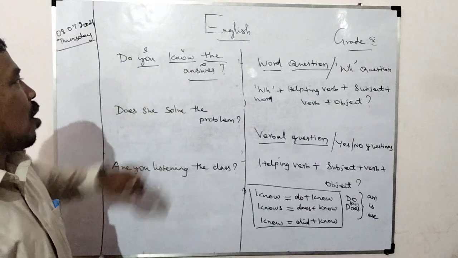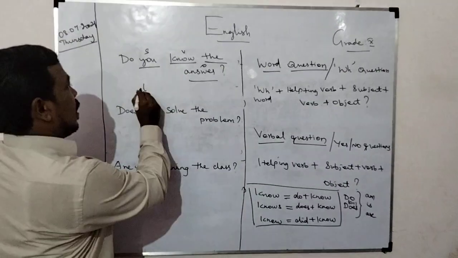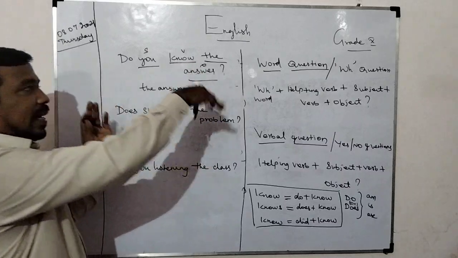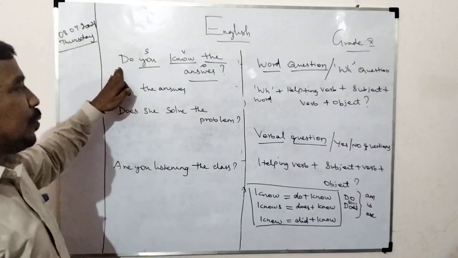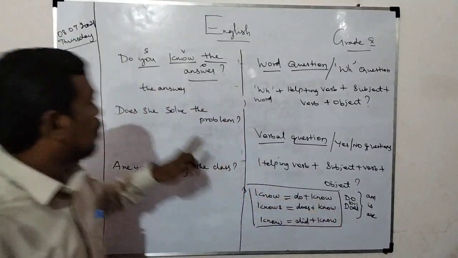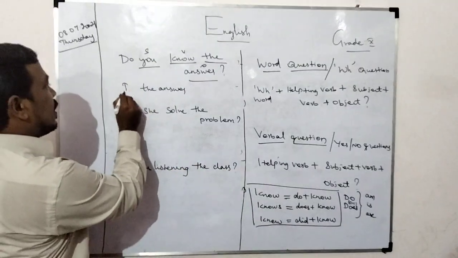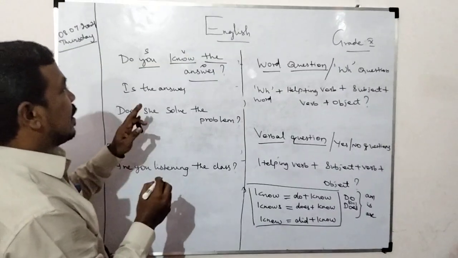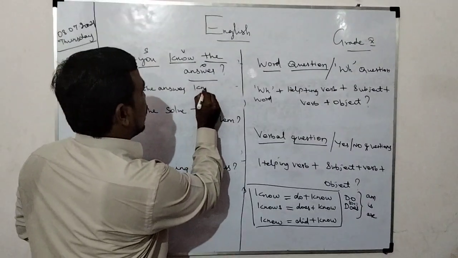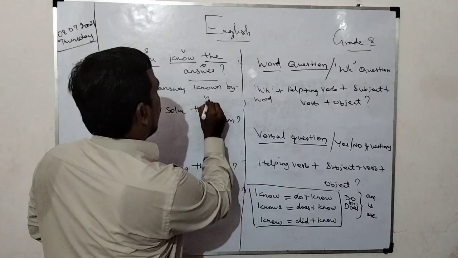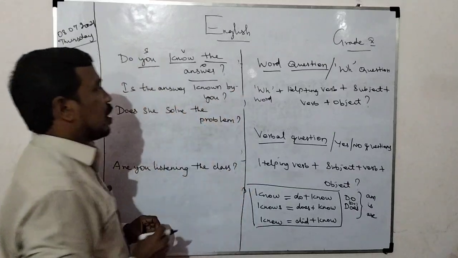Here the object is the answer. The answer we have written, interchanging object into subject. Do is there. So in place of do, what word will come? Am, is, are. Answer is third person singular, so "is the answer". Is the answer known by you? Question mark. Have you understood?